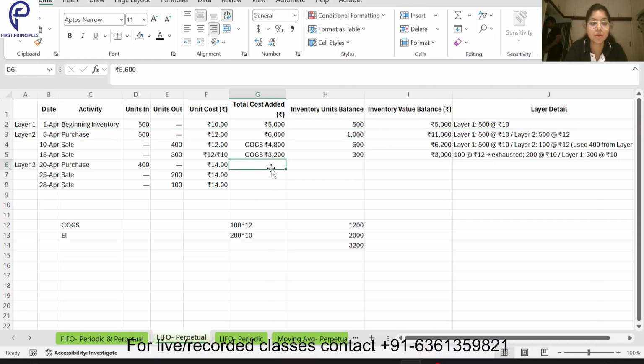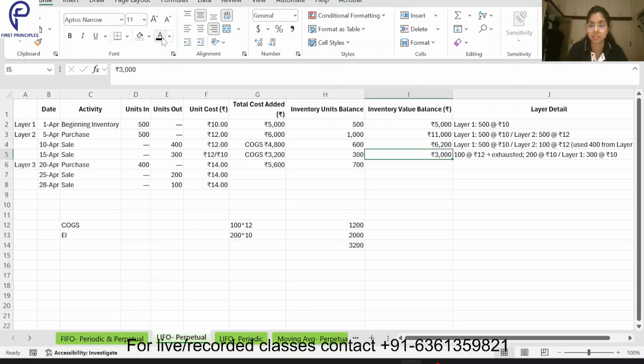Now coming to the purchases, a new layer has been added, 400 at 14. This is 5600, and my inventory unit balance is becoming 700. Why? Because 300 was the previous one and 400 plus this one becomes 700. Then the inventory value balance will be calculated how?